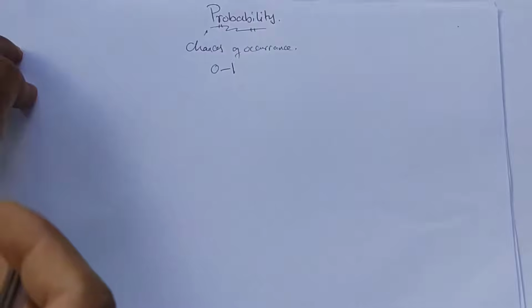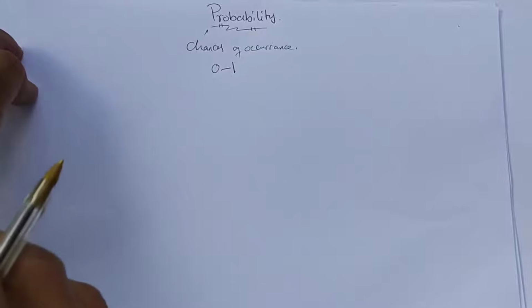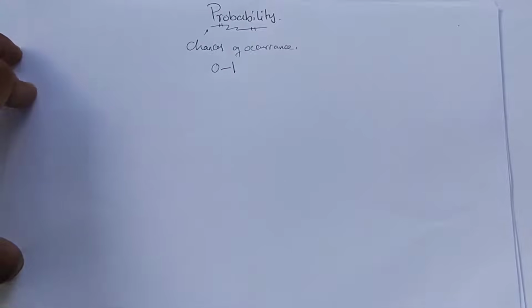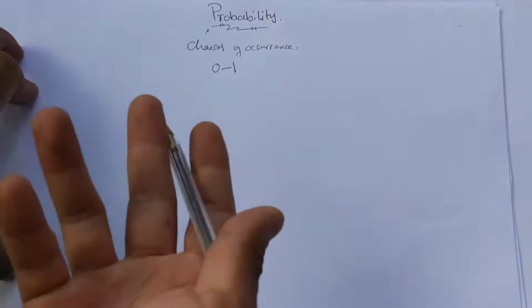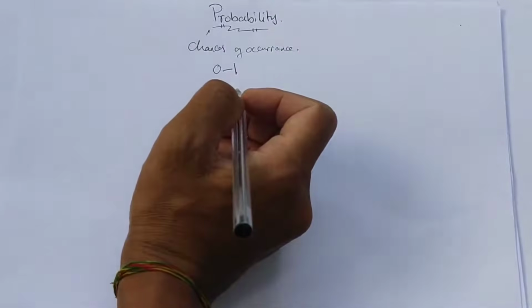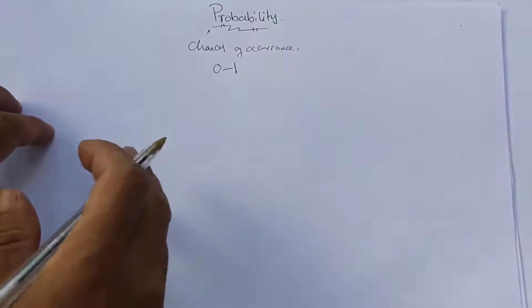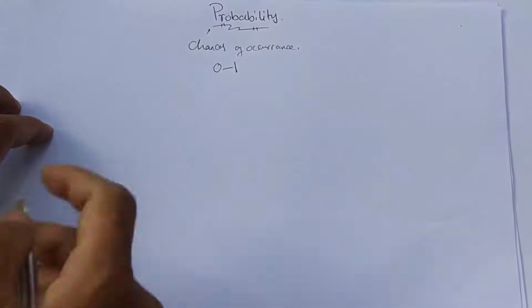And 1 means it will definitely occur. For example, there are 3 red balls in a bag and if you pick one ball randomly, what will be the probability of getting a red ball? There are 3 chances out of 3, so 3/3 means 1. That's how 1 means it will definitely happen and 0 means it will not happen. So the probability value is between 0 and 1, in fractions.